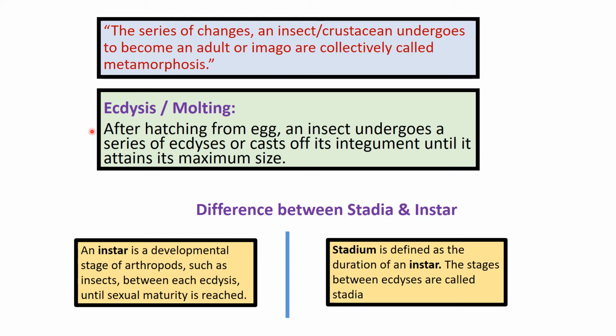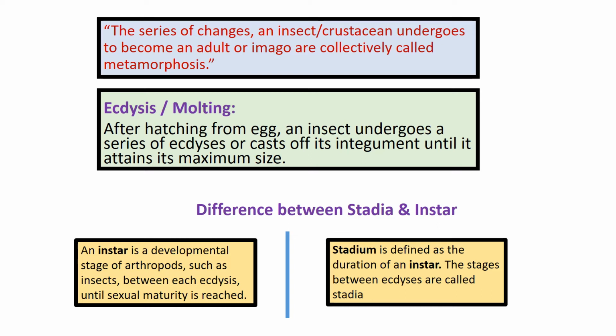After hatching from the egg, an insect undergoes a series of ecdysis, or casts off its integument, until it attains its maximum size. During the course of ecdysis or molting, arthropods pass through several instars and stadia.